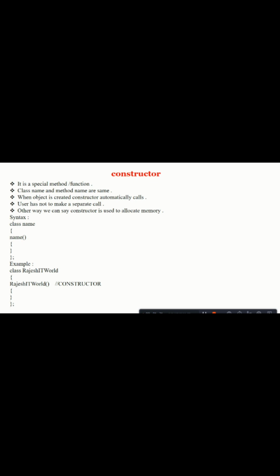Other way, we can say constructor is used to allocate memory. Then syntax: class name, name. Here name and name will be same. The first one is class name, second one is constructor. For an example, class Rajesh IT World. Here Rajesh IT World is the constructor.